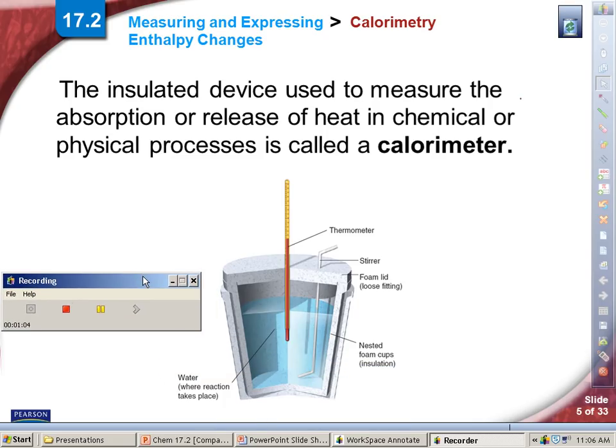So this is a basic calorimeter. Now let's say I want to measure a reaction. Well, a lot of times I cannot measure it directly. But if I put two chemicals into the water, I can measure the temperature change in the water. So whatever energy the chemicals put out will be equal to the energy absorbed by the water. And so we can do our q = mcΔT, which we'll do in a little bit.